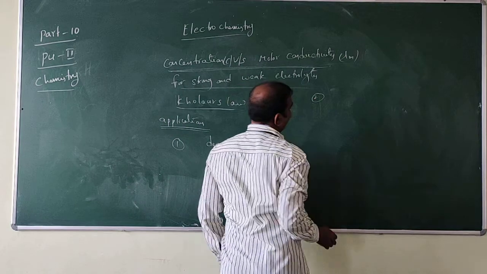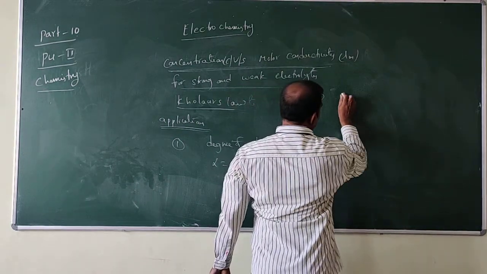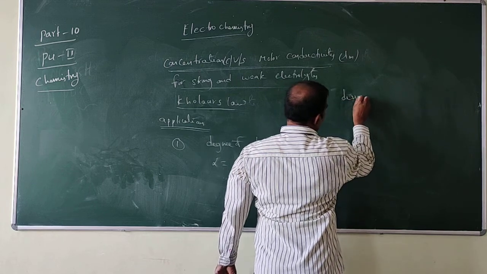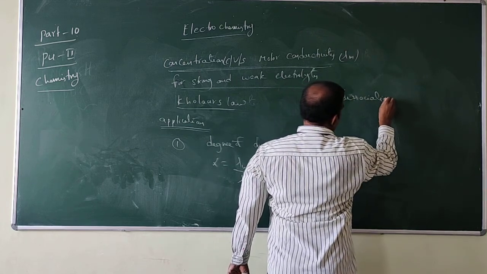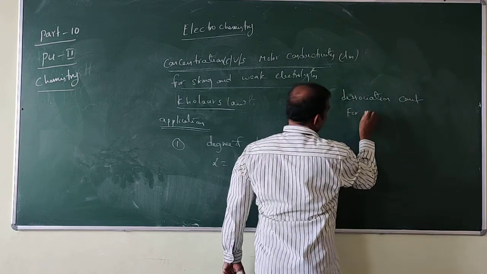The second application is the dissociation constant for a weak electrolyte.